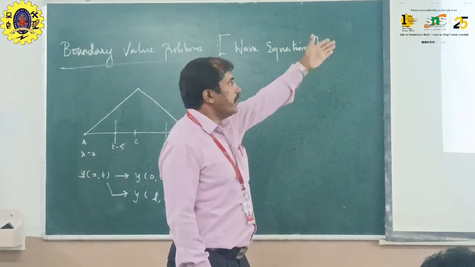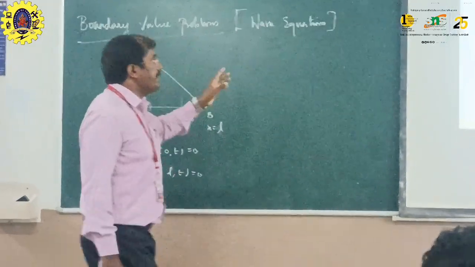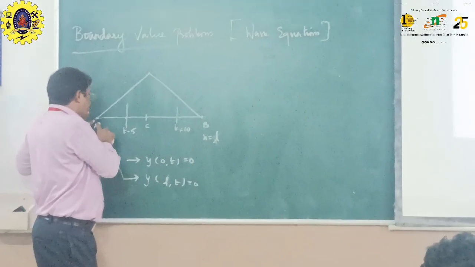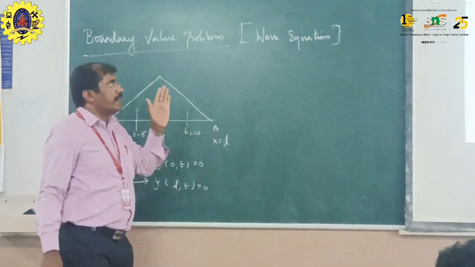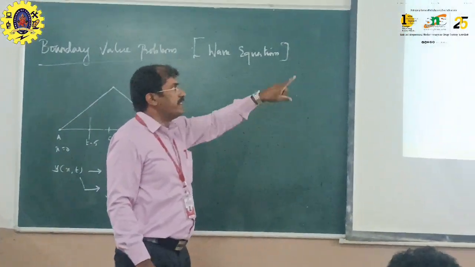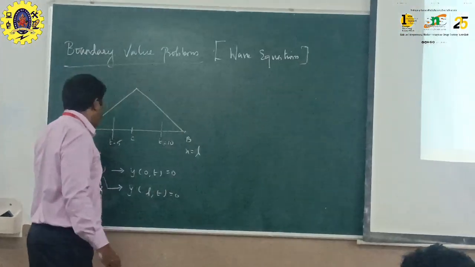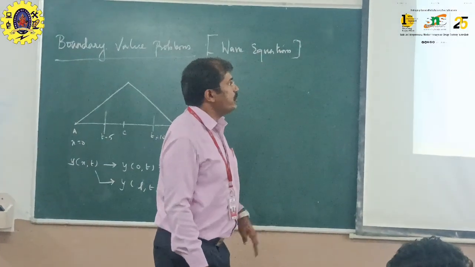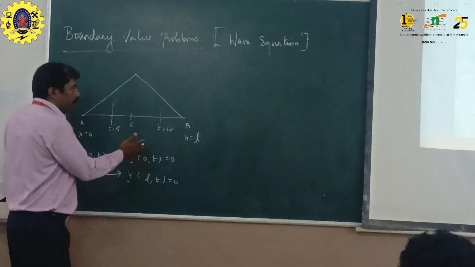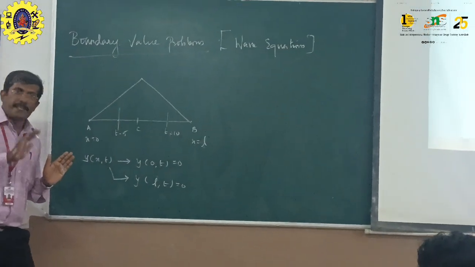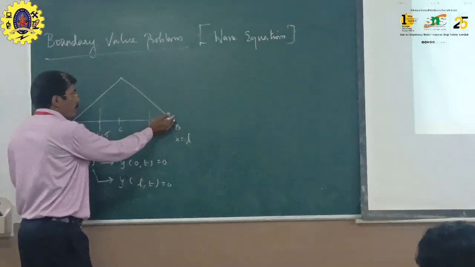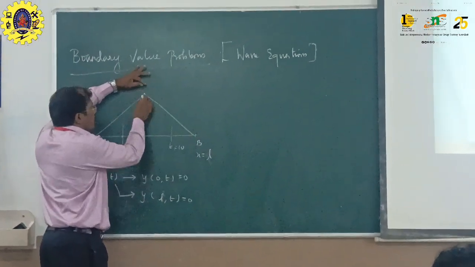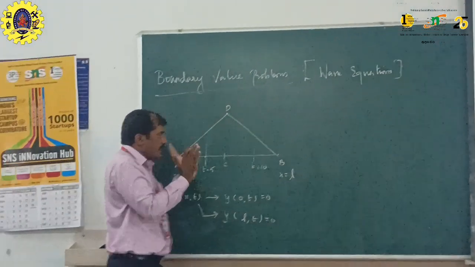Just wait and see. A tightly stretched string is tied at two ends, a tightly stretched string with fixed end points x equal to 0, x equal to L. It is initially in a position before starting the experiment. Maybe I have pulled the string to the point C or D. So this is the initial position.